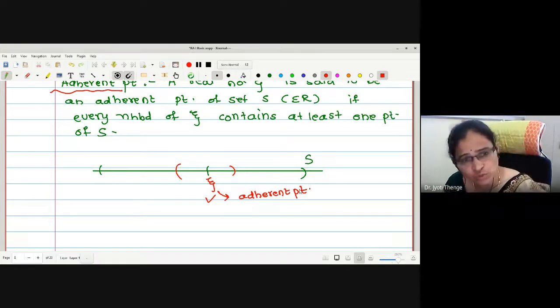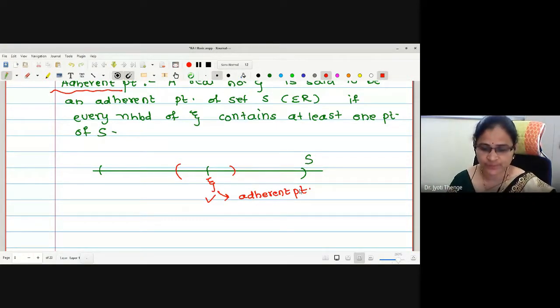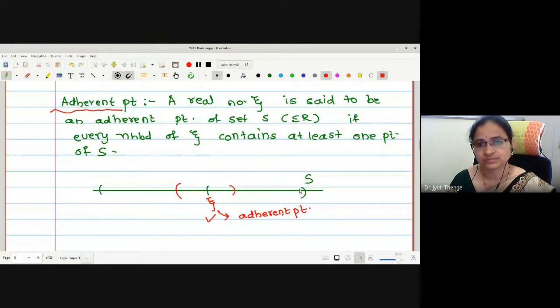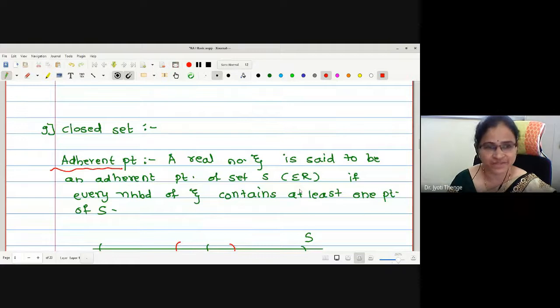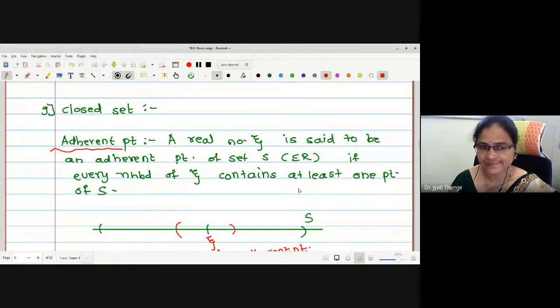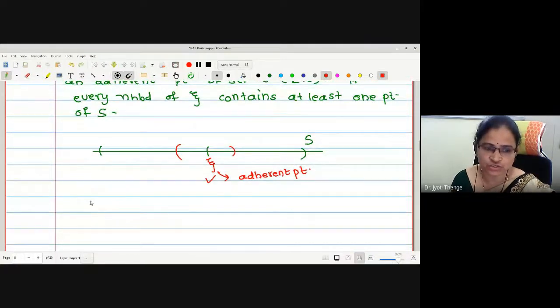Every limit point is also an adherent point. These are very basic definitions actually. I was assuming that you know these definitions. And what is the derived set?